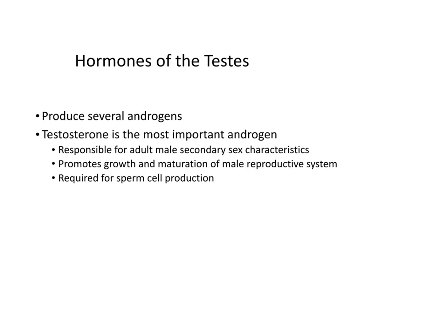In males, the testes produce several different androgens. Testosterone is the most important androgen. It's responsible for adult male secondary sex characteristics. It promotes growth and maturation of the male reproductive system, and it is required for sperm cell production.